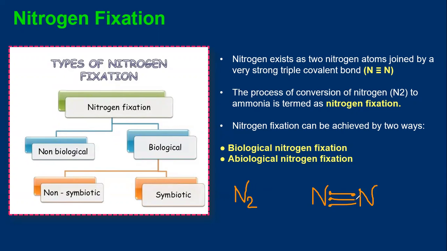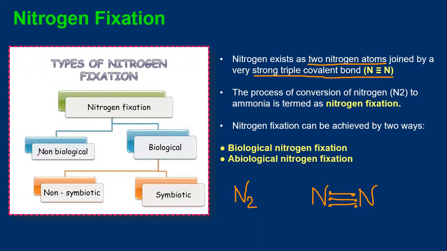That is, a triple bond is formed between 2 nitrogen atoms in order to get N2 molecule. Clear? So that is what is mentioned there. Nitrogen exists as 2 nitrogen atoms or as a nitrogen molecule, which is joined by a very strong triple covalent bond.